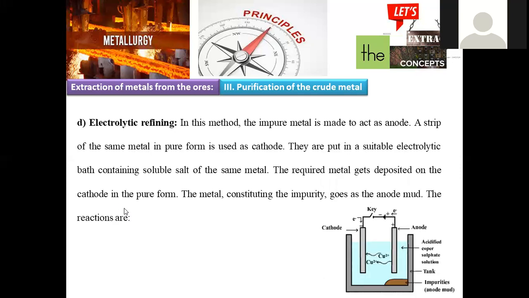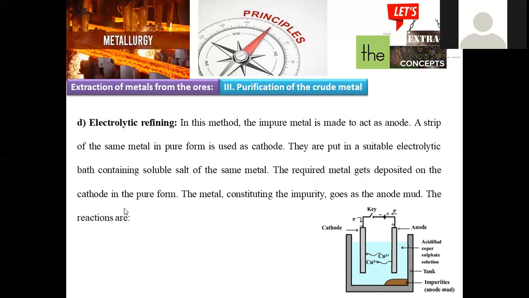And next is electrolytic refining. Here we have to take one cathode and one anode, and the molten material of the metal is taken. Most probably graphite will be taken as the anode. The cathode is made up of pure metal. For example, if we want to extract copper, pure copper will be taken as the cathodic region. Always the cathode should be made up of pure metal. The anode, in general, will be made up of graphite. That is the condition in general we can apply for the metallurgical process.